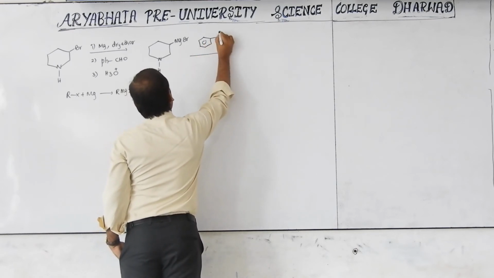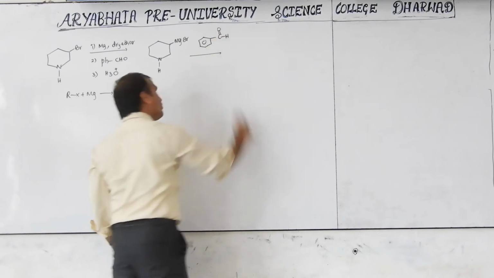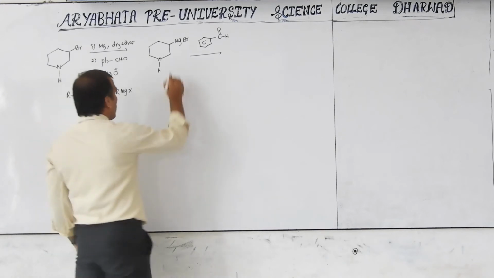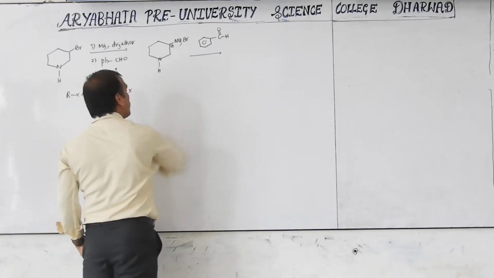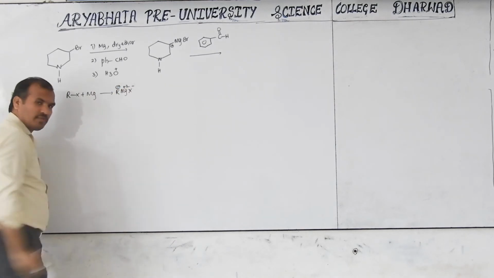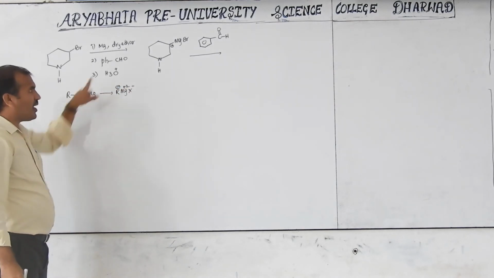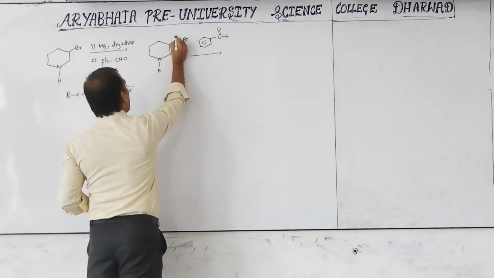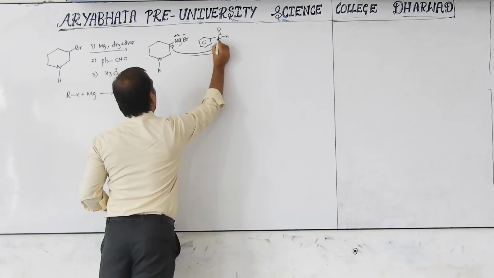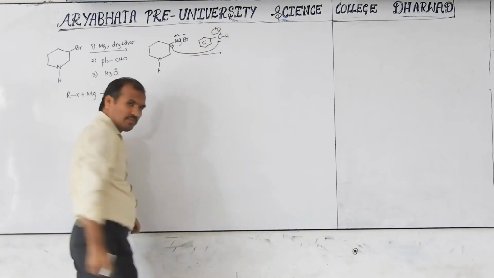On this, what is the aldehyde group? Generally students will make this the negative part, because in the Grignard reagent this is negative and this is plus. This negative goes to here and this will be converted like this.